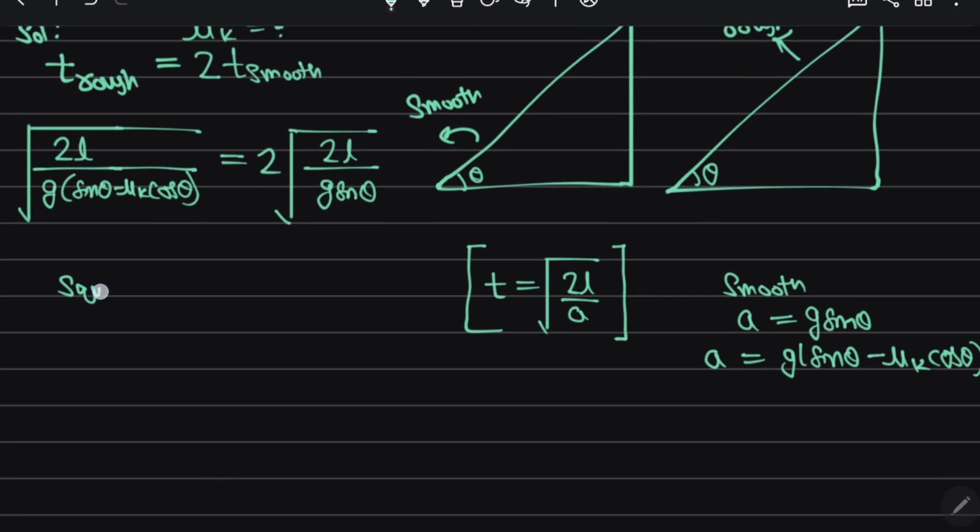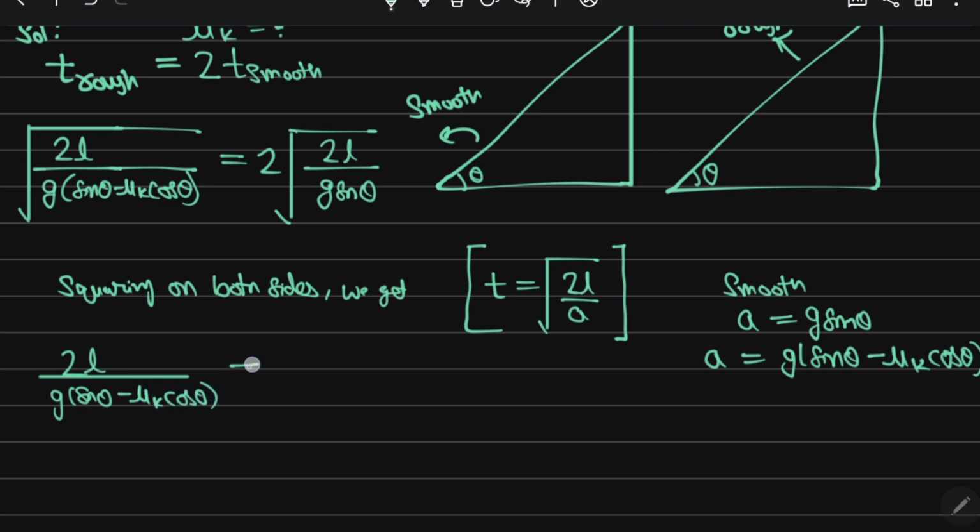So squaring on both sides, we get 2L upon g sin theta minus mu k cos theta, that is equal to 4 times 2L by g sin theta.